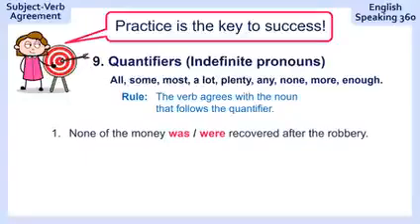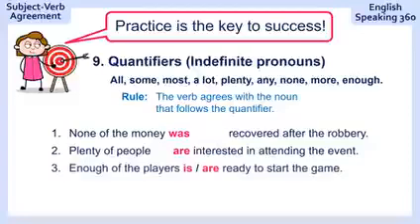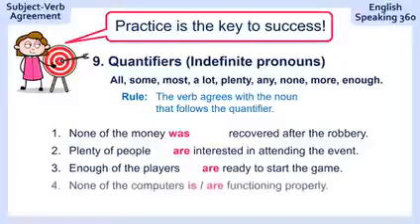Number 1, none of the money recovered after the robbery. None of the money was recovered after the robbery. Plenty of people interested in attending the event. Plenty of people are interested. Enough of the players ready to start the game. Enough of the players are ready to start the game.